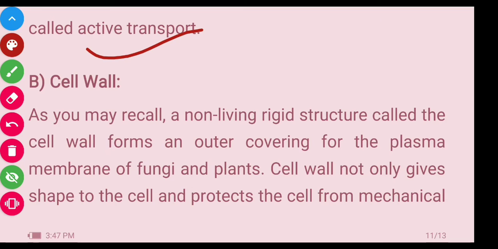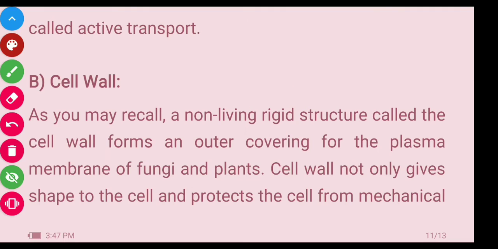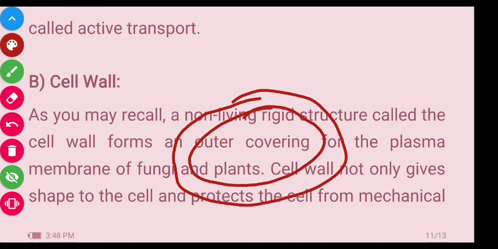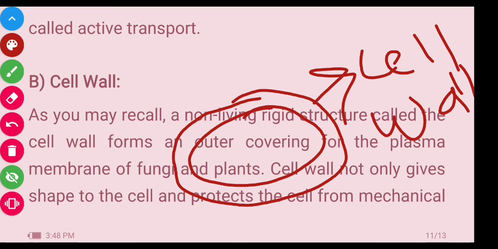Now, after the cell membrane, we can study the cell wall. As you may recall, a non-living rigid structure is called the cell wall. Rigid means a hard structure, and this hard structure is non-living. It forms an outer covering for the plasma membrane of the fungi and the plant cell. This is the plasma membrane, and its outer covering, which is rigid and non-living, is called the cell wall. Understand?